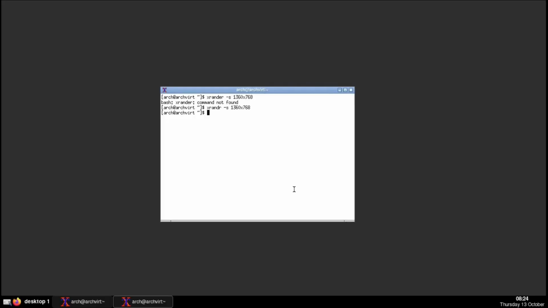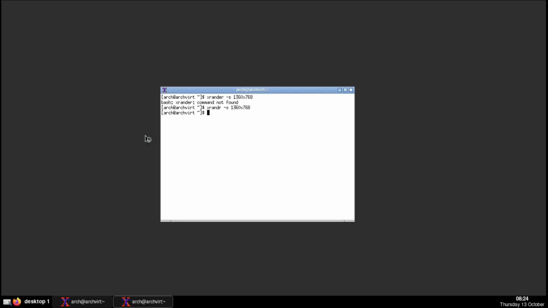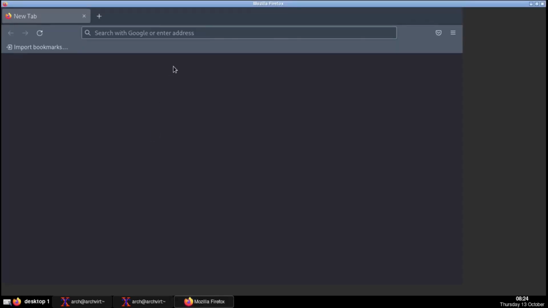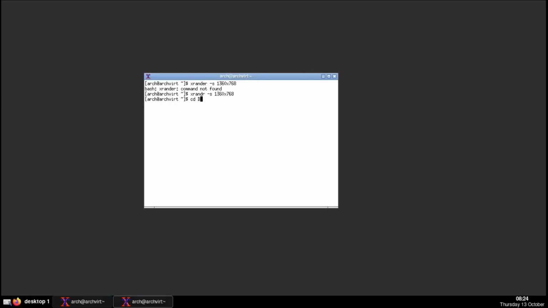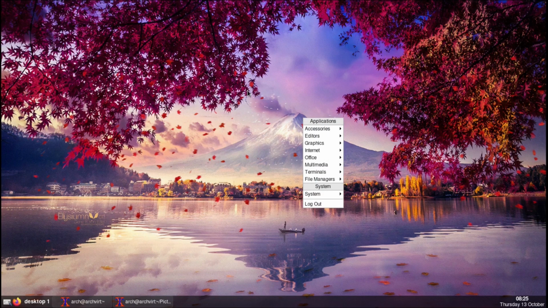Now we need to install a wallpaper. Now we're gonna open our web browser Firefox that we've installed. We're gonna go into cd Downloads, Pictures. Yep, there it is. Just feh --bg-fill. Feh is the program, --bg background -fill, which will fill the background, and then the name of the wallpaper. And there you have it. The wallpaper is being displayed on the desktop.